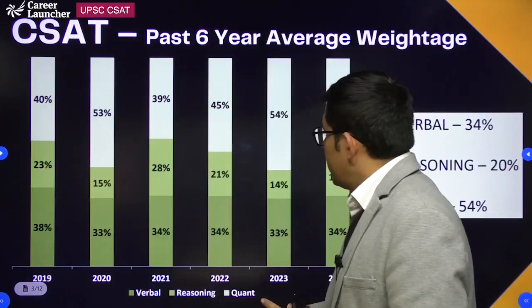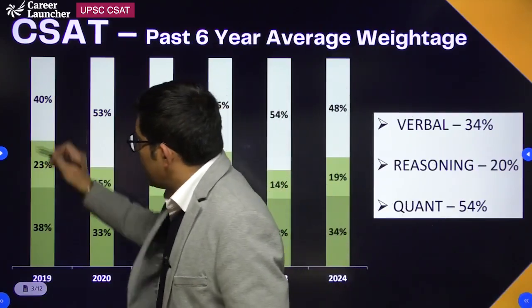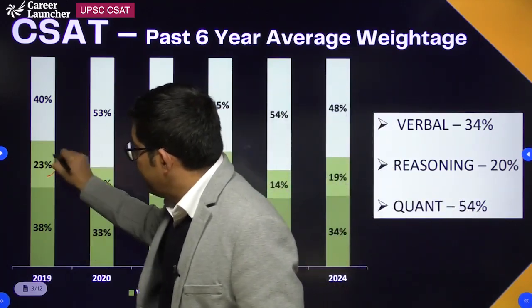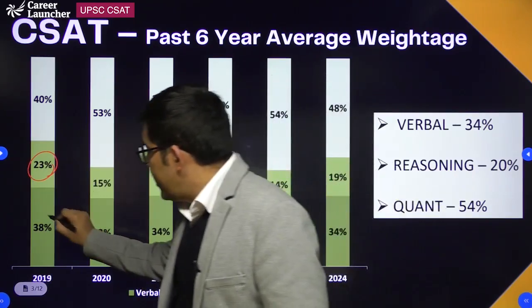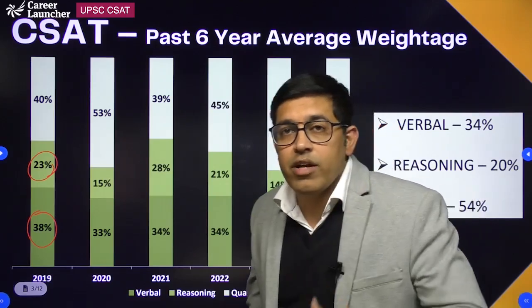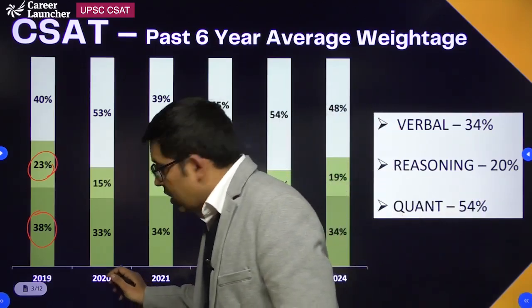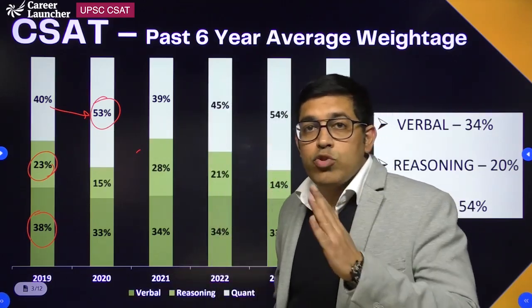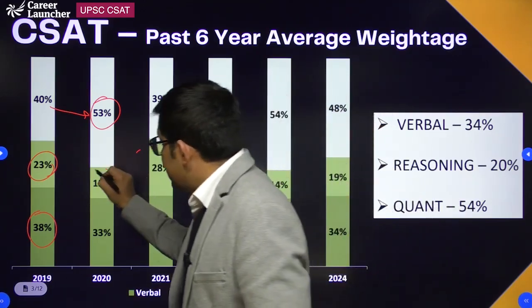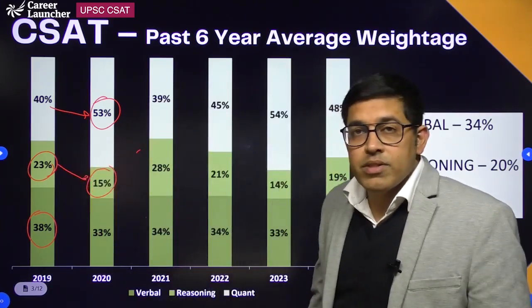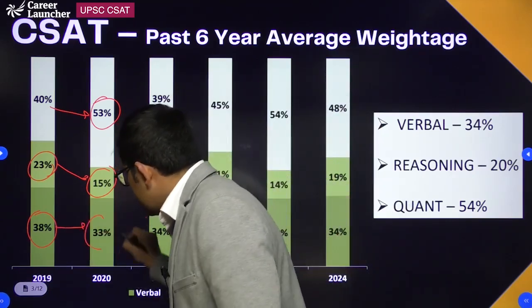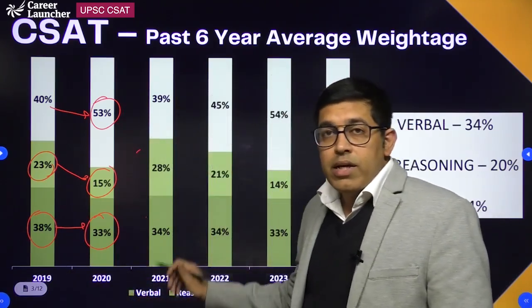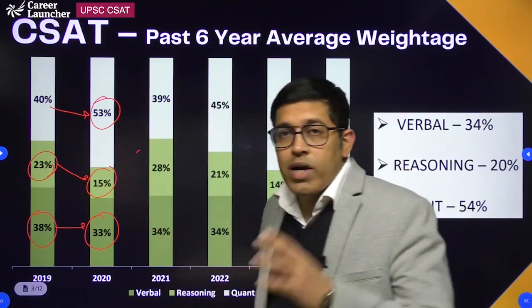So if we talk about the 2019 paper, 40% of the questions have come from the quants, that is mathematics. 23% questions came from the reasoning part and 38% questions came from the verbal, that means reading comprehension. When we move to 2020, the quant section, the mathematics section, increased from 40% to 53%. Reasoning section from 23 reduced to 15%. And your reading comprehension from 38% reduced to 33%. So between 2019 and 2020, the majority of gain has been in the quant section.